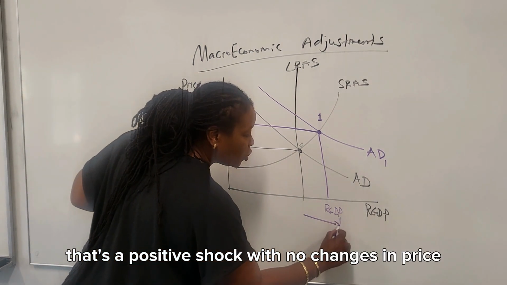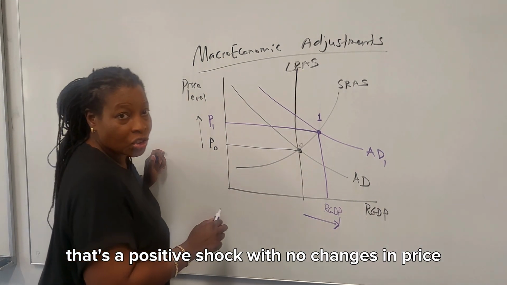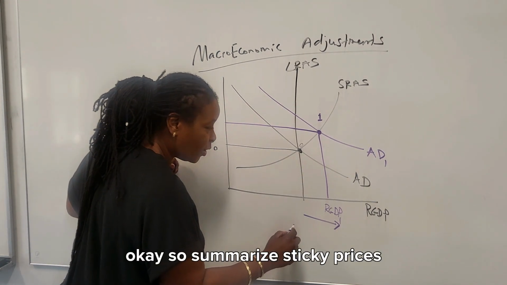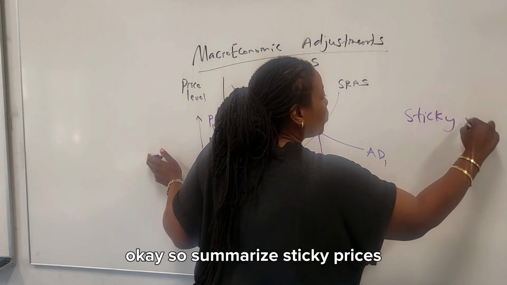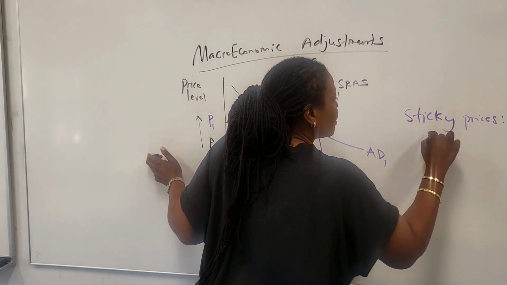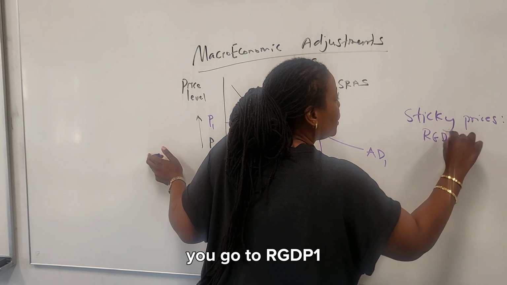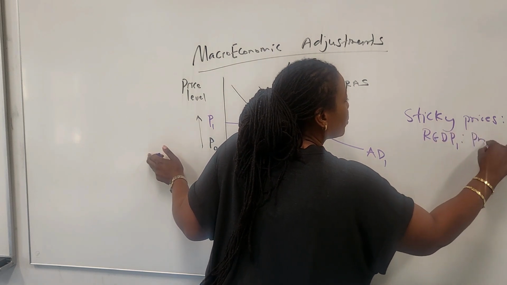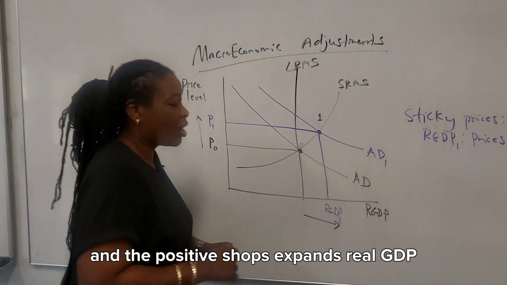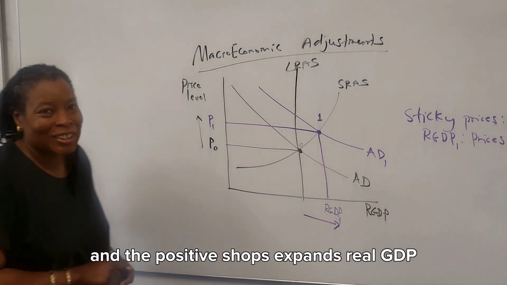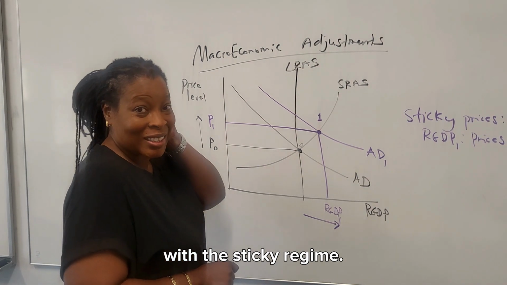That's a positive shock with no changes in price. So to summarize, with sticky prices, you go to RGDP 1, and the positive shock expands real GDP with the sticky regime.